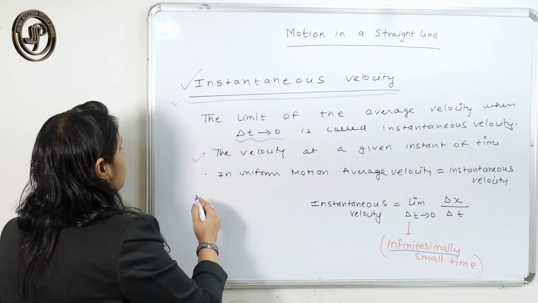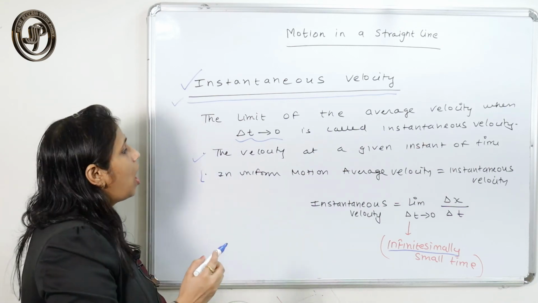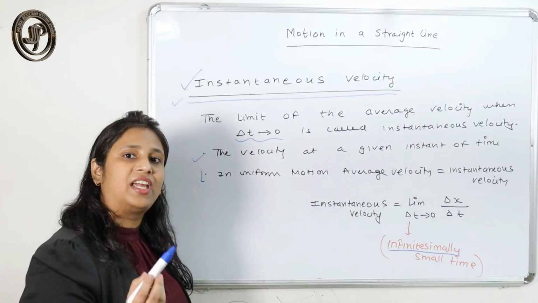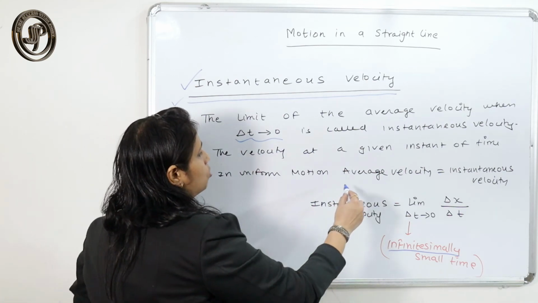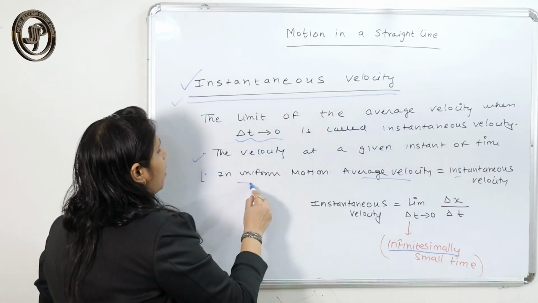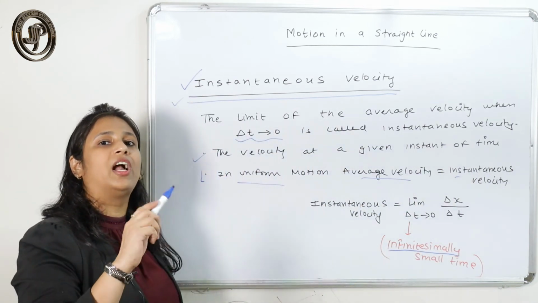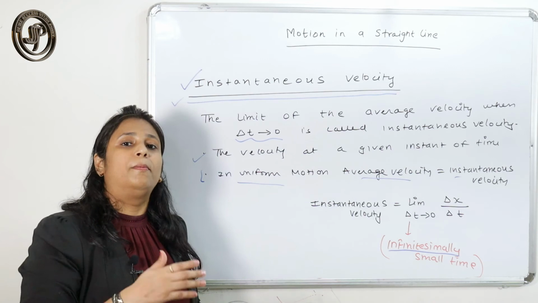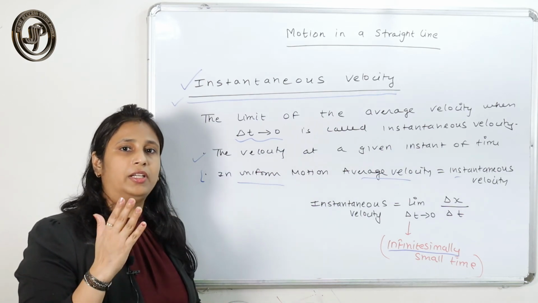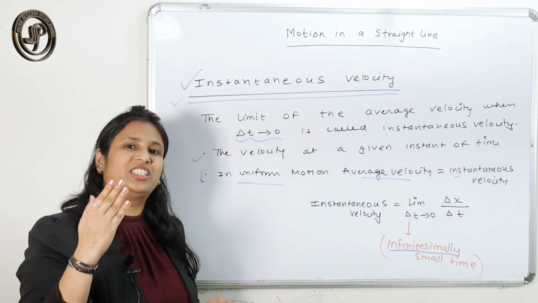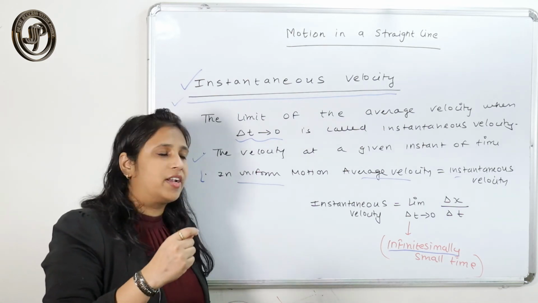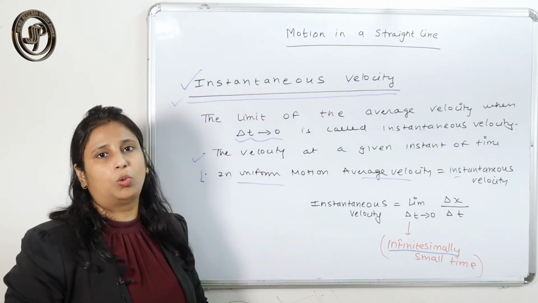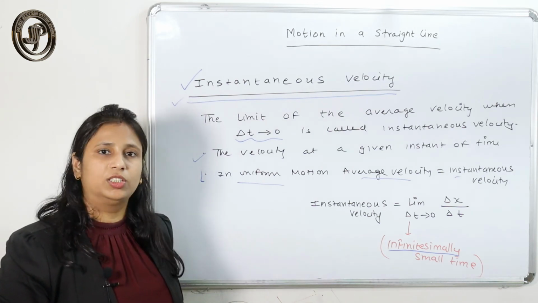There is one condition under which your instantaneous velocity becomes equal to average velocity: when the body is moving in uniform motion. When a body moving in uniform motion covers equal distance in equal intervals of time, then the average velocity equals the instantaneous velocity.